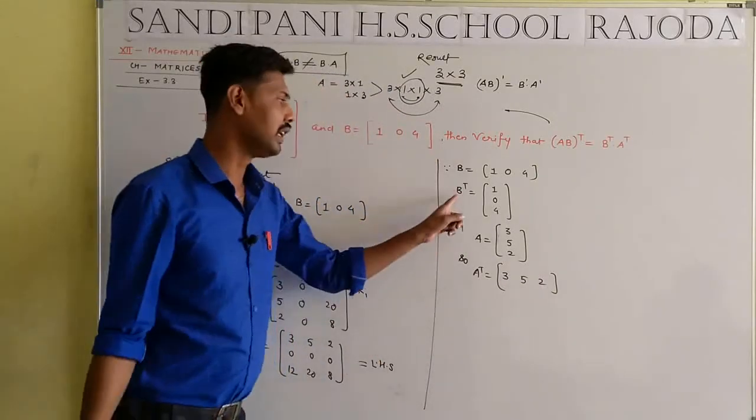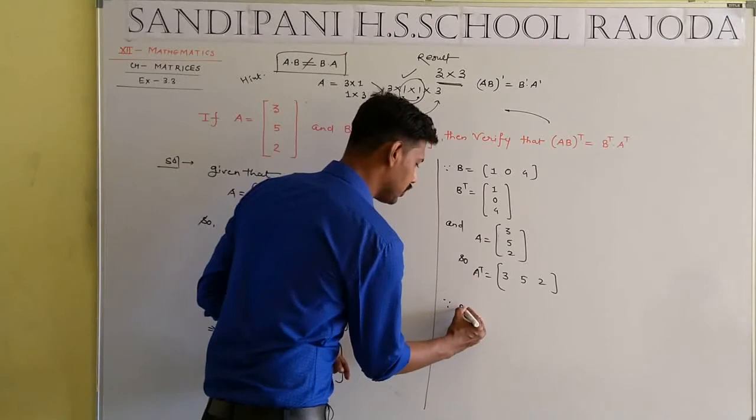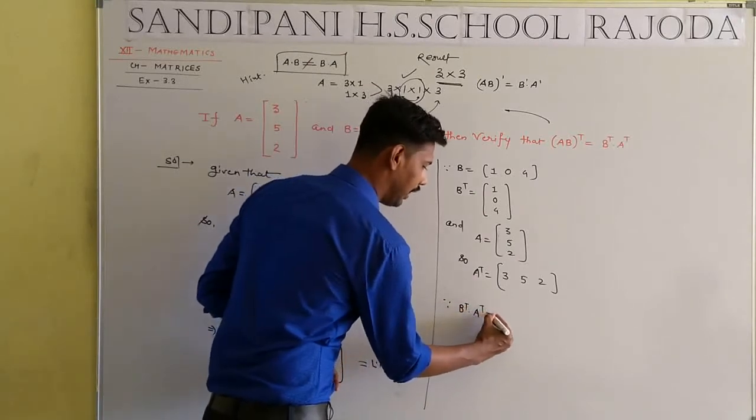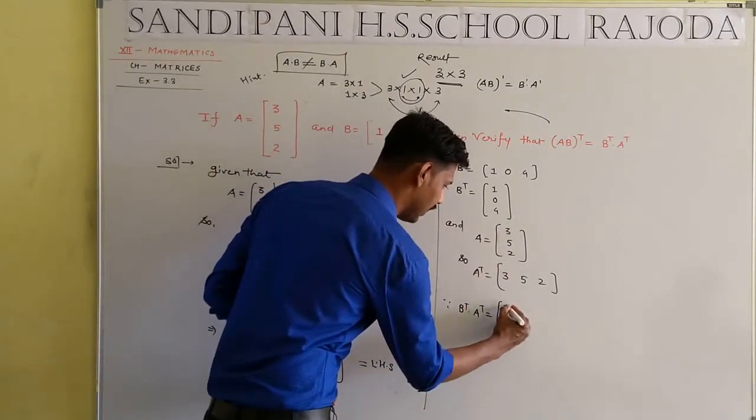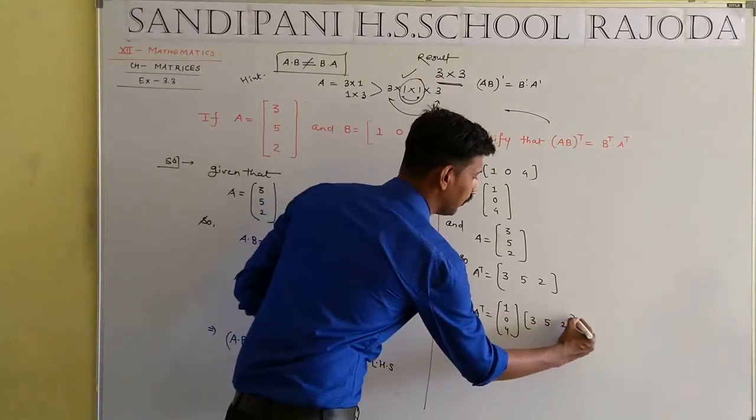Students, we are getting B transpose and A transpose. According to the demand of the question, B transpose multiply by A transpose. B transpose, that means 1 0 4, multiply 3 5 2.